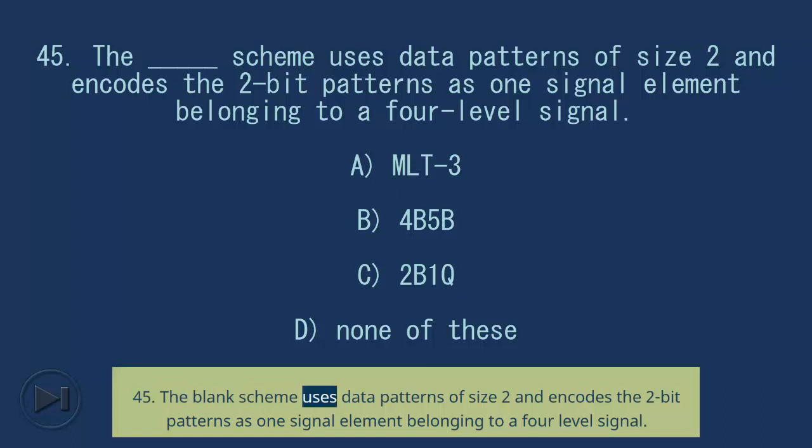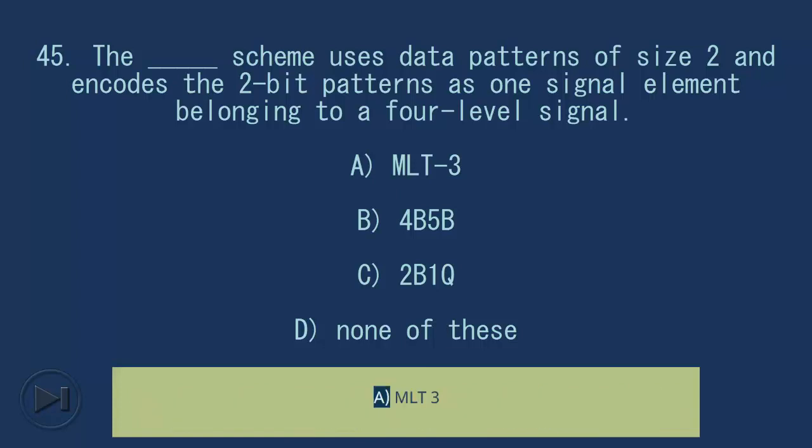45. The blank scheme uses data patterns of size 2 and encodes the 2-bit patterns as one signal element belonging to a 4-level signal. A. MLT3. B. 4B5B. C. 2B1Q. D. None of these. Answer: C. 2B1Q.